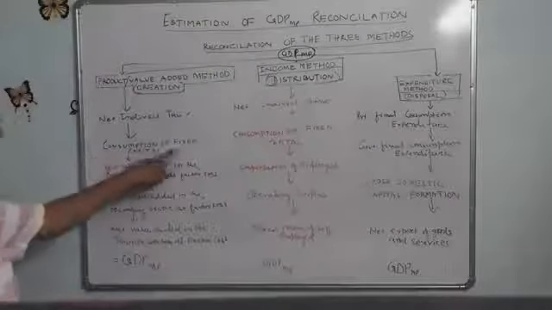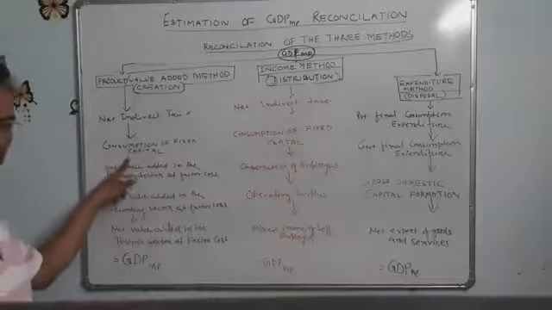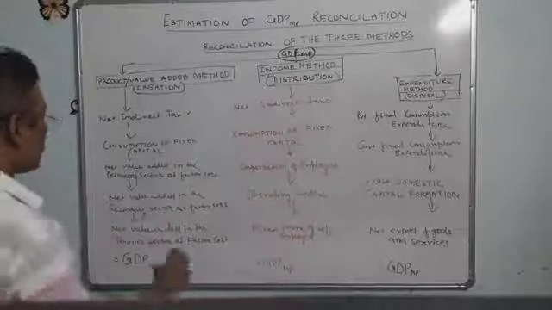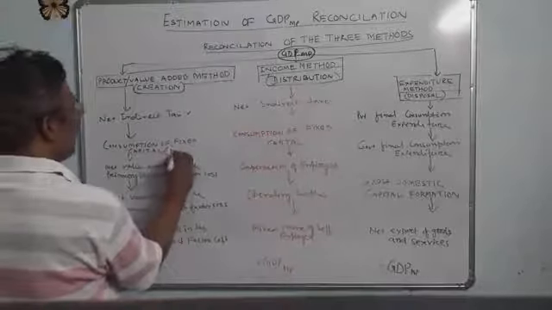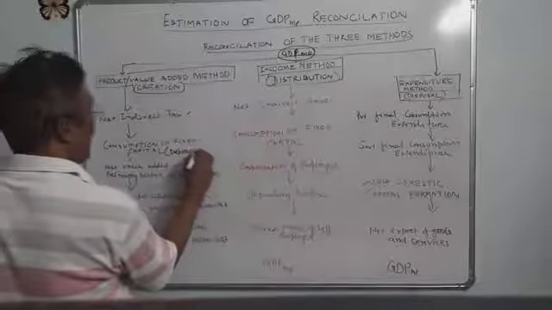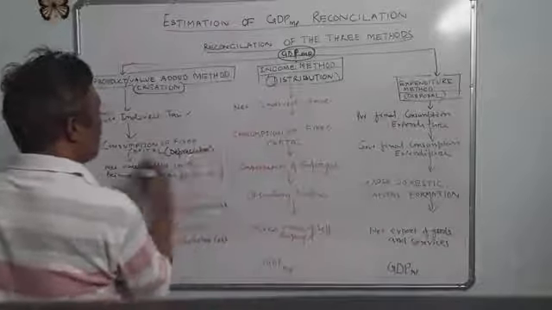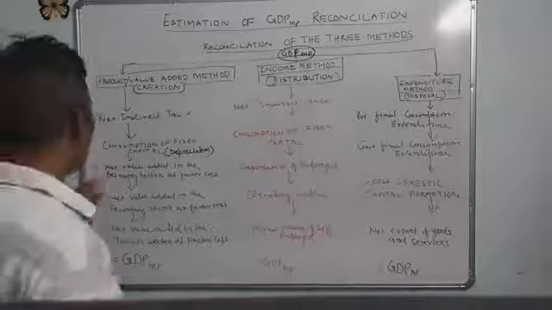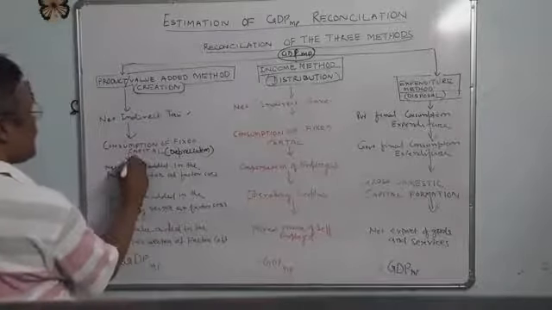Next, consumption of fixed capital, or depreciation. Here in the value added method there is also consumption of fixed capital.